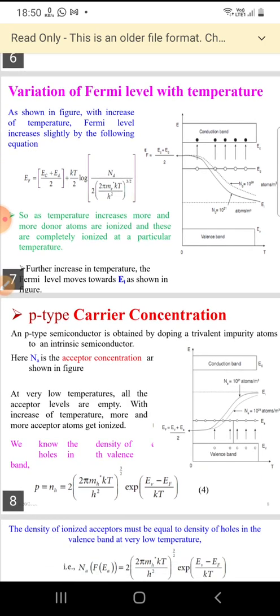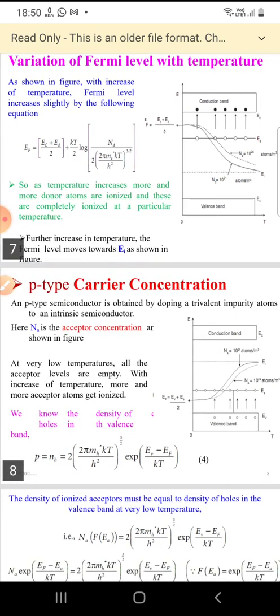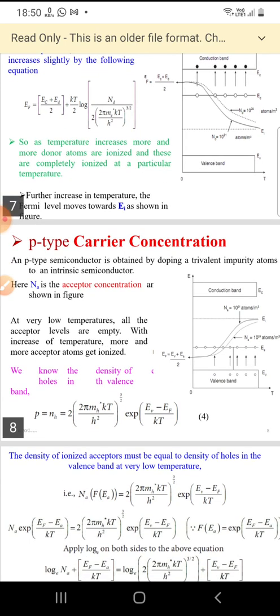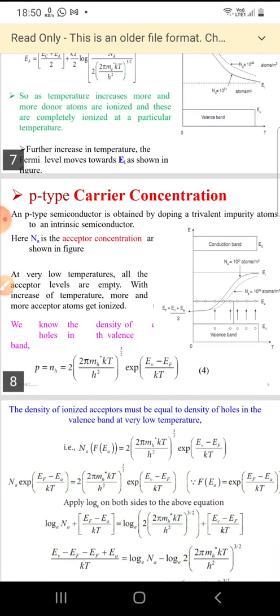equations. We know that EF equal to (Ec plus Ed) by 2 plus kT by 2 into log of Nd by 2 into (2 pi me star kT by h square) whole power 3 by 2. So as the temperature increases more and more, the donor atoms are ionized and completely ionized at a particular temperature. So with further increase in temperature, the Fermi level moves towards Ei as shown in the figure.